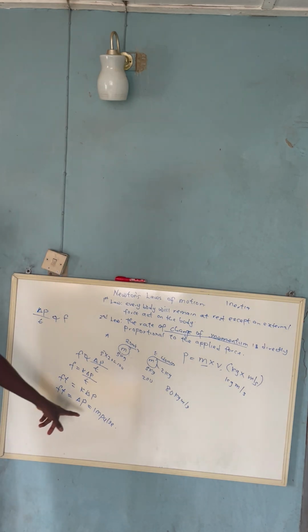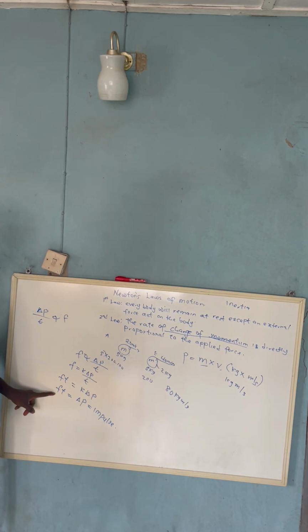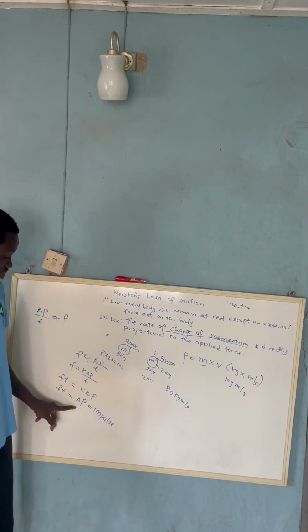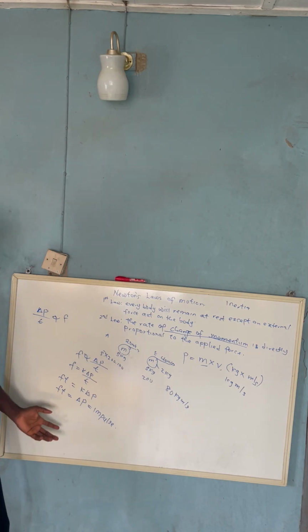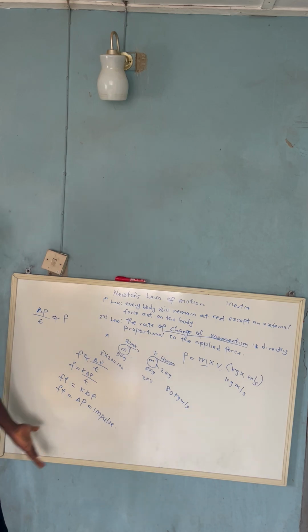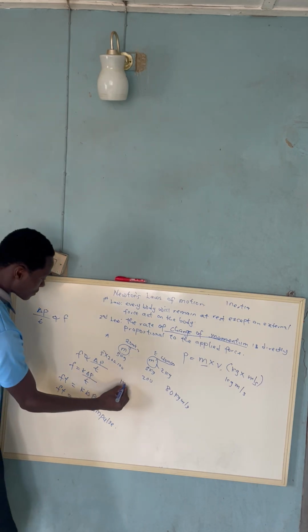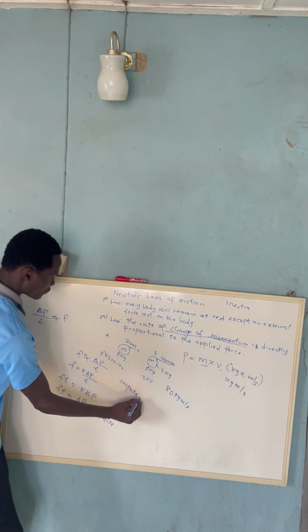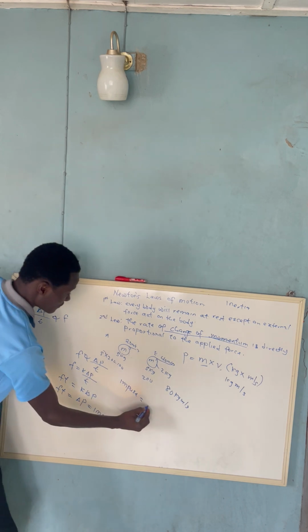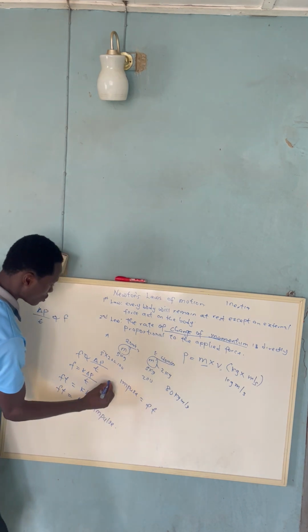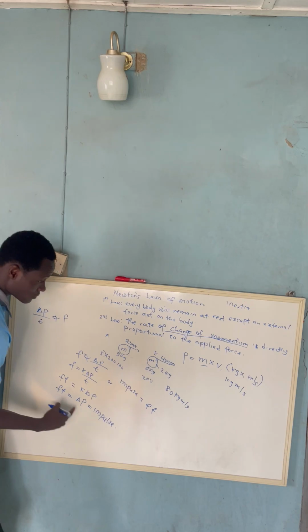So what is impulse? Impulse can either be the product of force and time or the change of momentum. That is what we call impulse. So what is the unit of impulse? Impulse can be equal to either force times time or change in momentum.